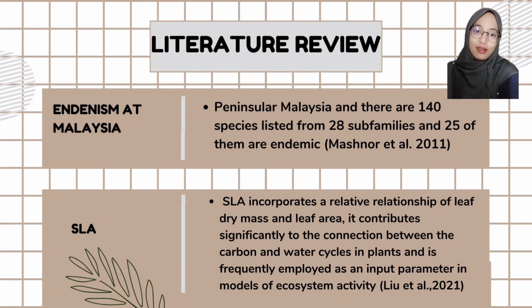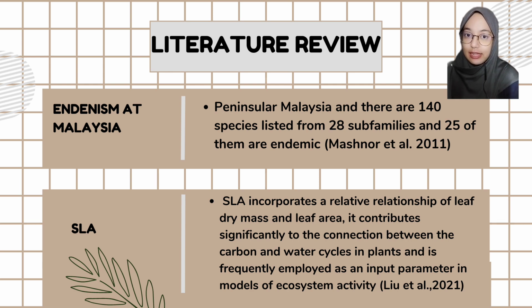Next, I will explain on literature review. Firstly, analysis of Araceae at Malaysia. In Peninsular Malaysia, there is 140 species listed from 28 subfamilies, and 25 of them are endemic. Secondly, SLA incorporate a relative relationship of leaf dry mass and leaf area, and it contributes significantly to the connection between the carbon and water cycle in plant, and it is frequently employed as input parameter in model of ecosystem activity.